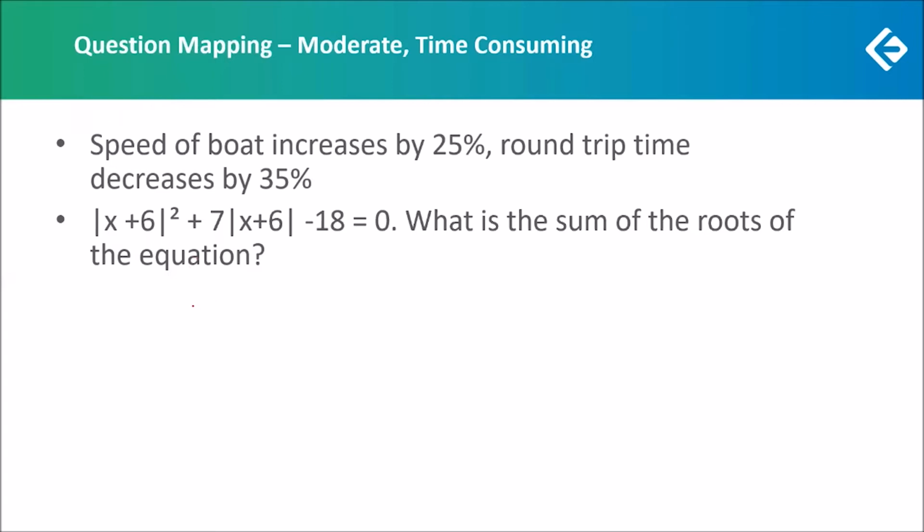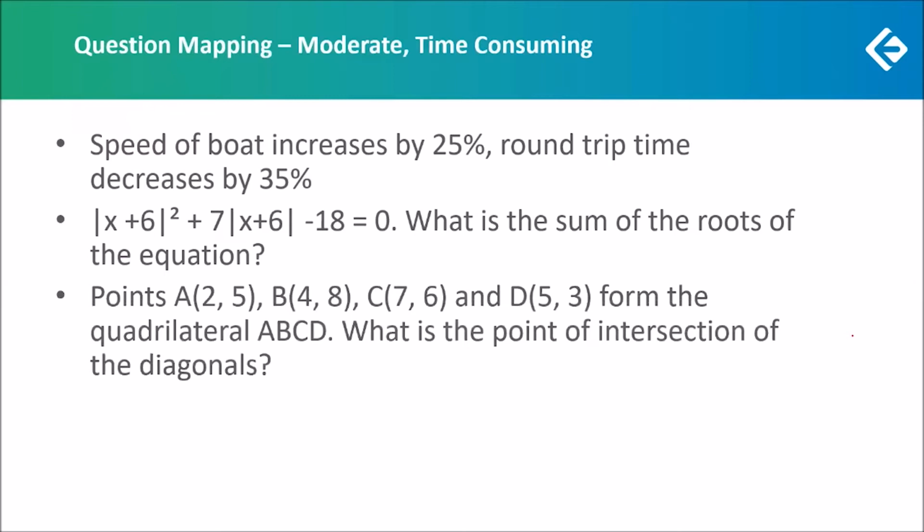So now we would have had two values of mod of x plus 6. One of the values was negative. Mod cannot be negative. It has to be 0 or positive. So that value would have been cancelled out. And from the other value, we would have got two values of x that would have satisfied that equation. Not a difficult question, just somewhat time consuming.